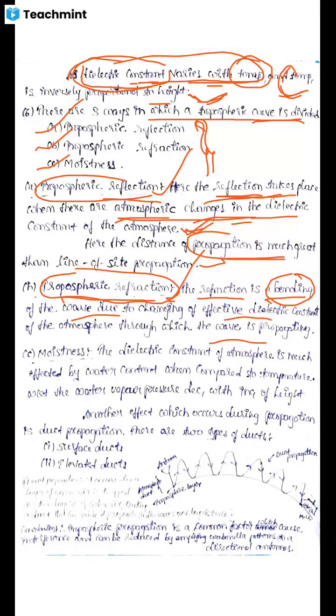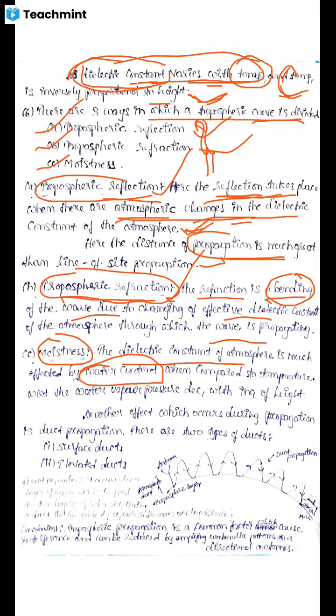Now coming to the moistness. In moistness, the dielectric constant of the atmosphere is much affected by the water content. It is not affected more by temperature. In the above two cases, tropospheric reflection and tropospheric refraction, we studied that the dielectric constant of the atmosphere is affected by temperature.